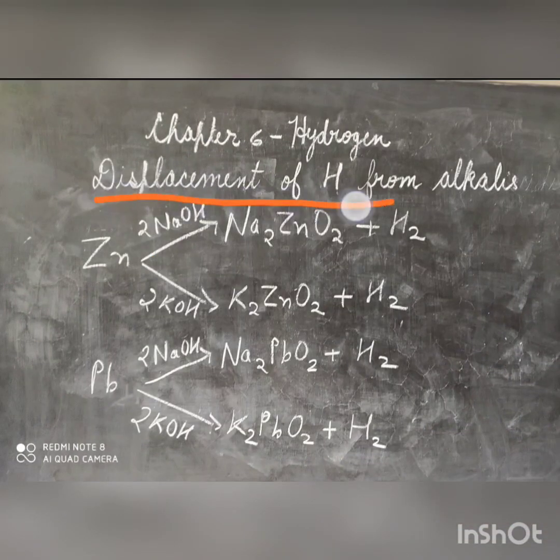Displacement of hydrogen from the alkalis. Metals like zinc, lead and aluminium have a unique nature. They react with acids and can even react with hot concentrated alkalis to form hydrogen and a soluble salt. Oxides and hydroxides of zinc, lead and aluminium are amphoteric in nature, that is, they react with both bases as well as acids to give the salt and water.